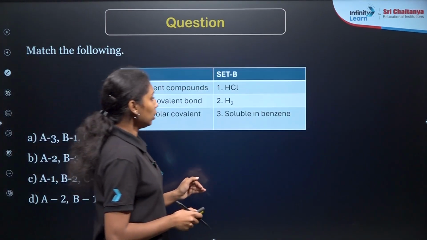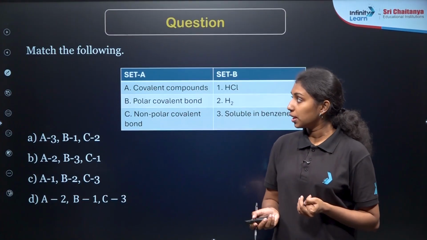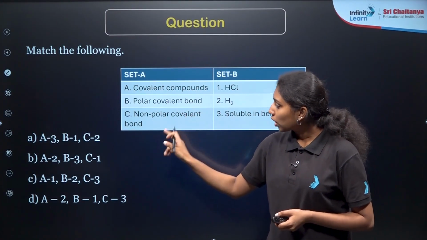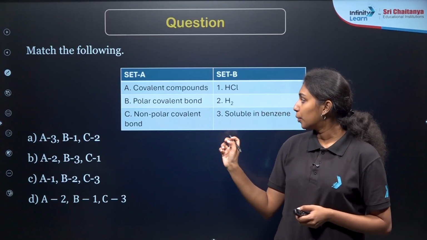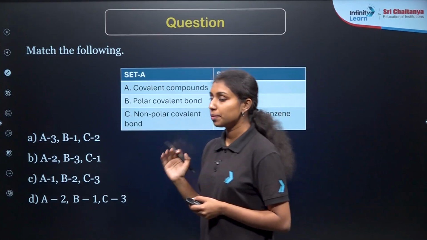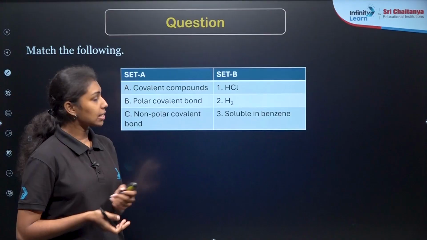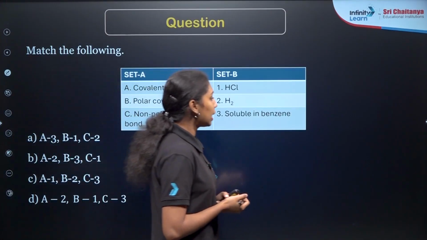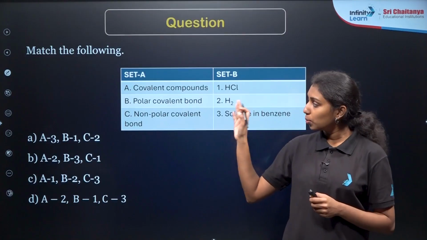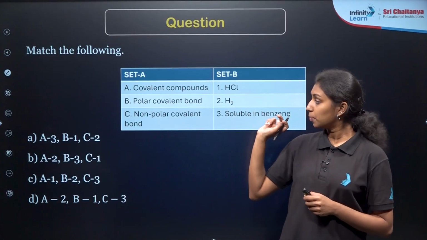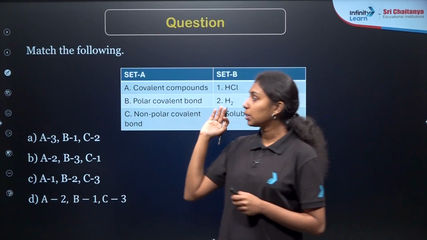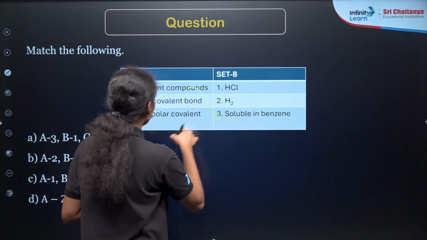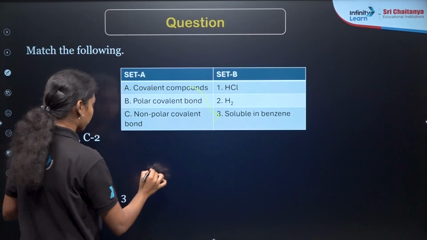Here is the next question. We need to match the columns here. From the first set, they have given the covalent compounds, polar covalent compound, non-polar covalent compound. In set B, they have given the properties as well as the examples. So what will be our correct answer? Covalent compounds are soluble in benzene, right? As we already know, covalent compounds are non-polar, right? So they will be following like dissolves like. So covalent compounds will be soluble in benzene. So A will go with 3.